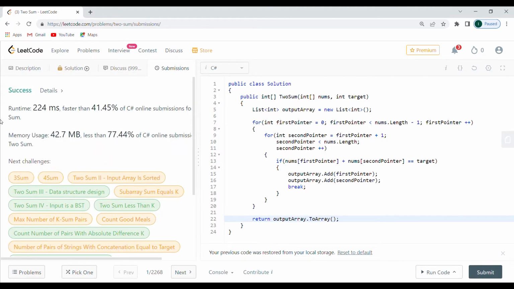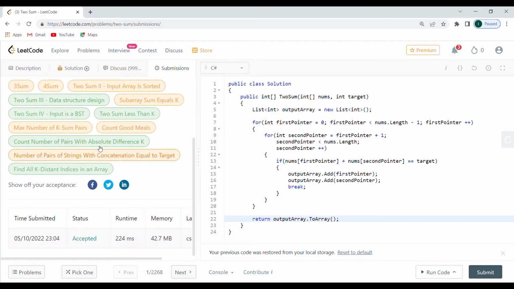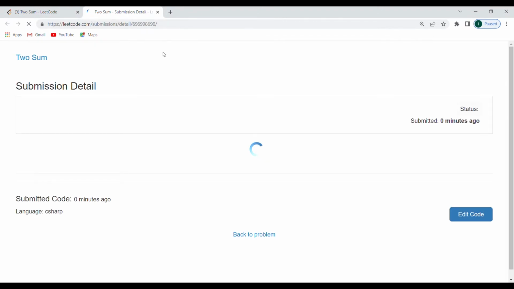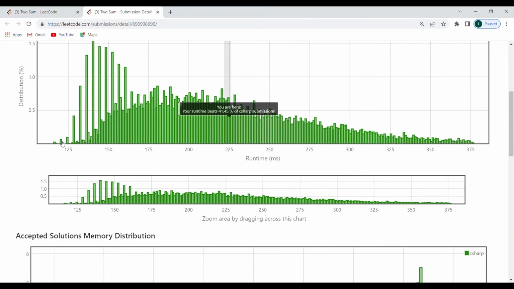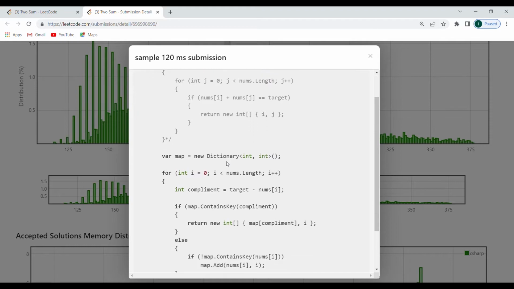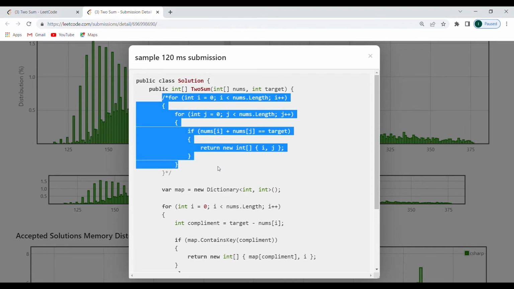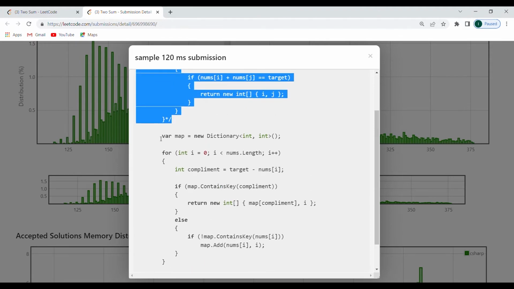So there it is. Memory usage, we're using 42.7 megabytes of memory. We have a success, and now you can actually go into details over here and you can see what are the quickest methods. So you can actually go to the quickest and you can see that they're using a dictionary, which is something that we're going to be covering in the next one. You can see the same algo here. Just comment it out and then run with dictionary.